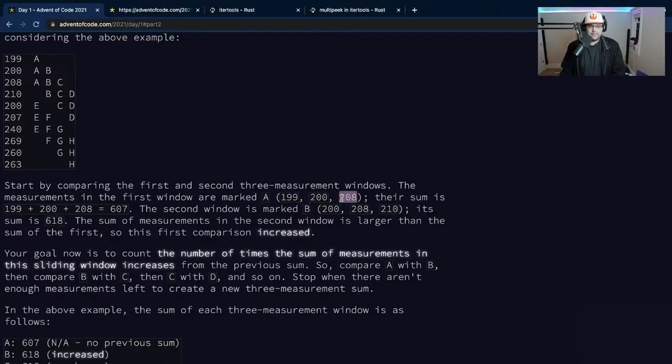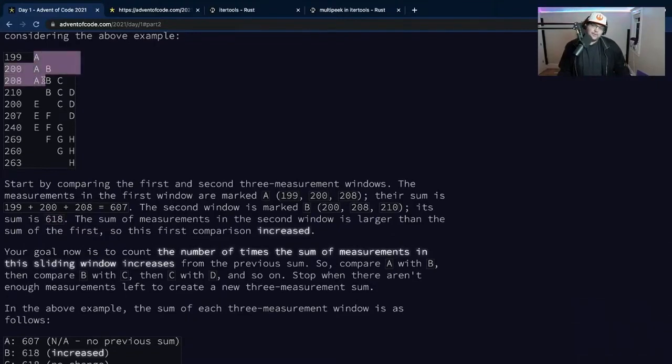So it looks like they're always 3. Their sum is 199 plus 200 plus 208 equals 607. The second window is marked B: 200, 208, 210. Sum is 618. The sum of the measurements in the second window is larger than the sum in the first, so the first comparison increased. Okay, so we need to iterate over this whole thing and sum some stuff up before we do the calculation.